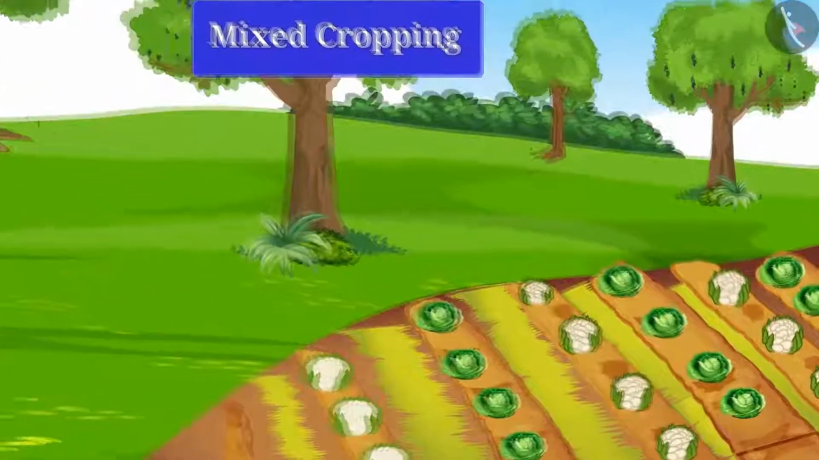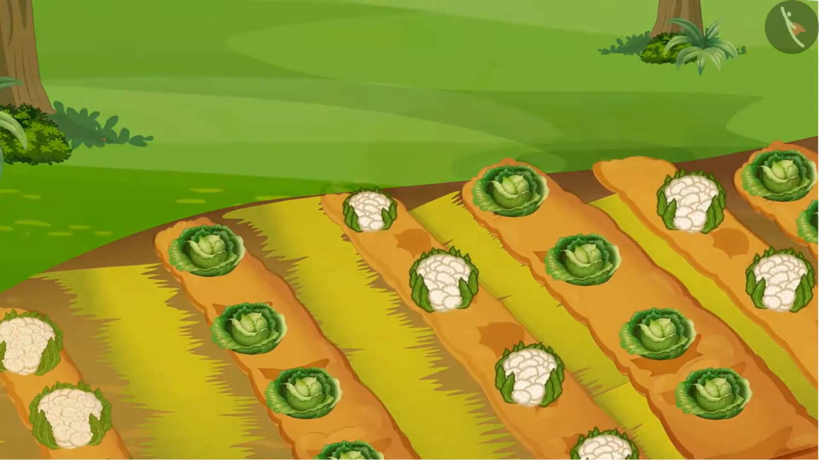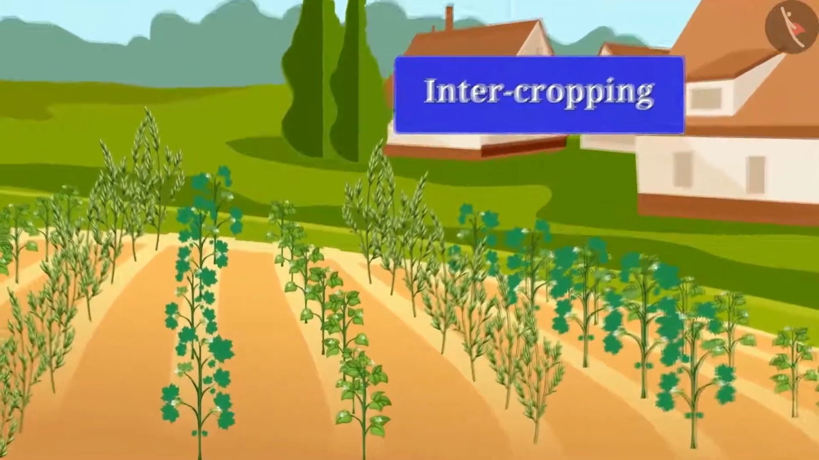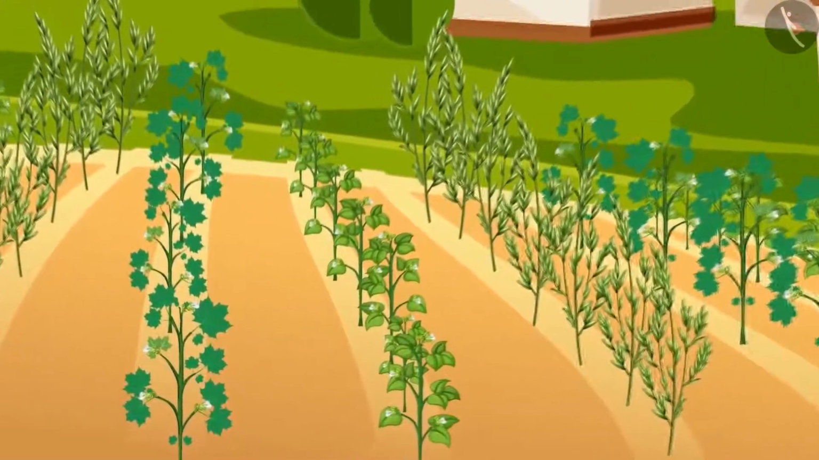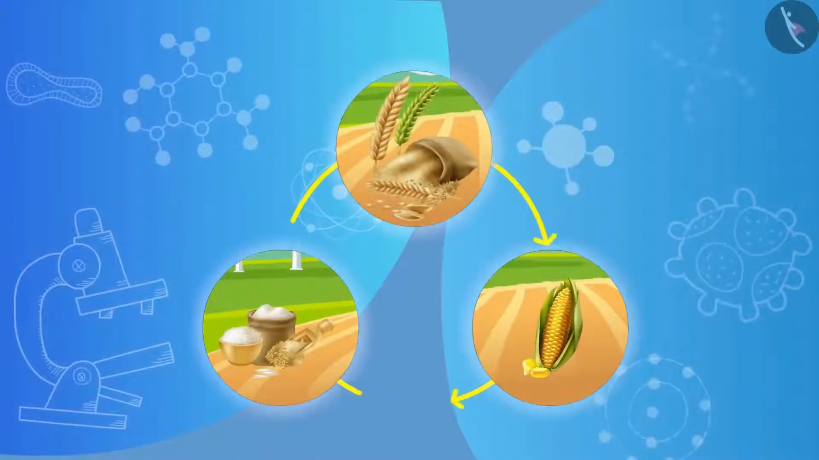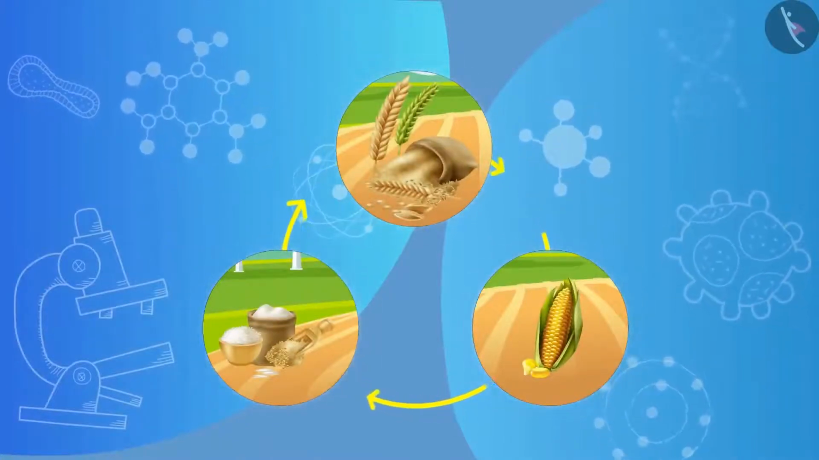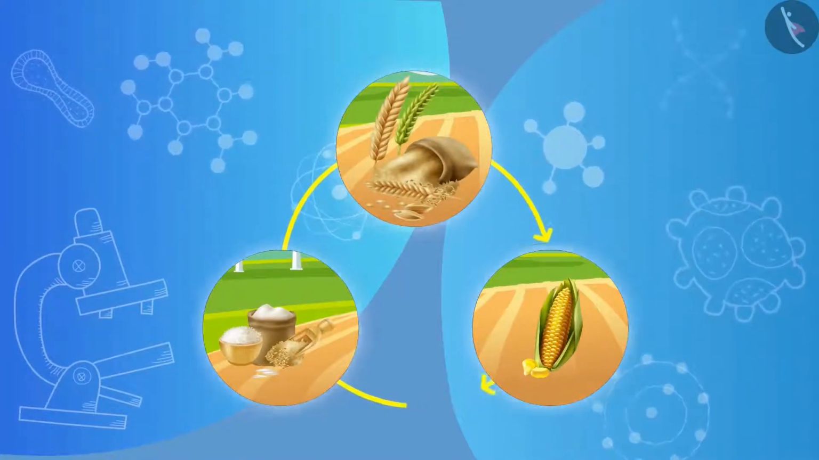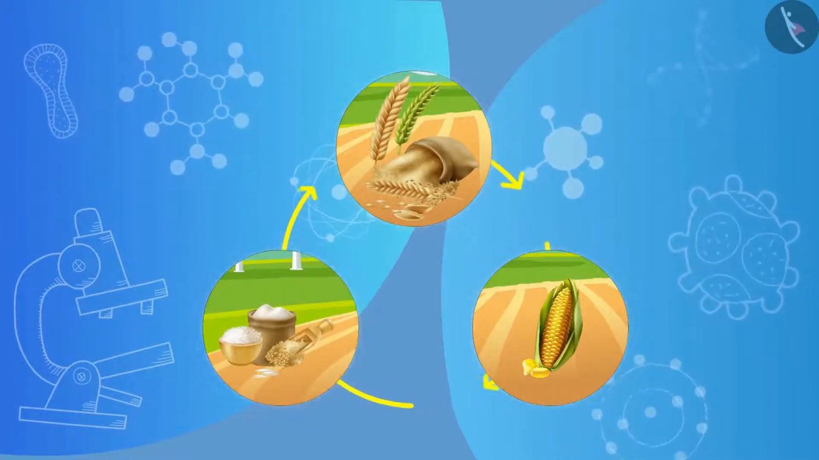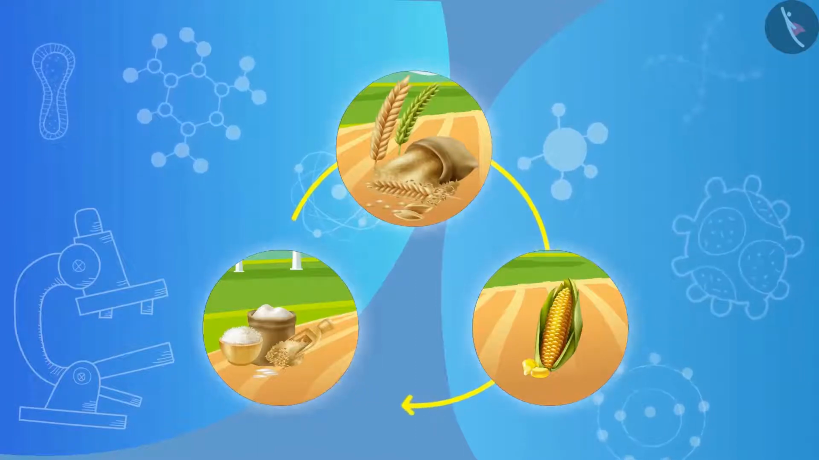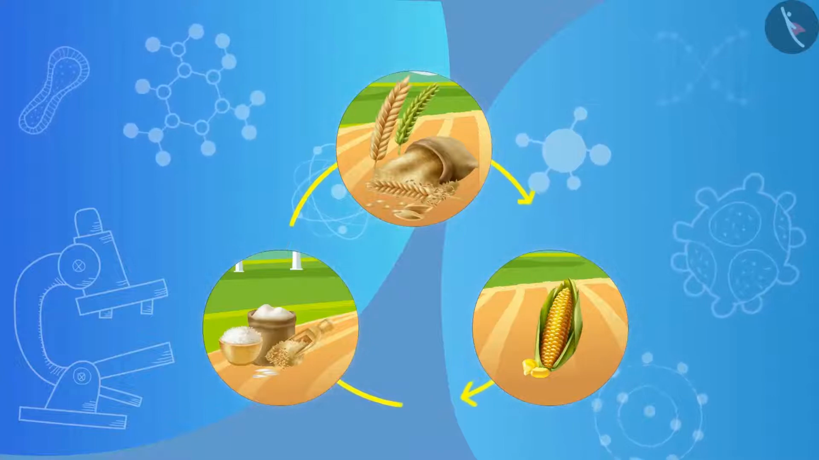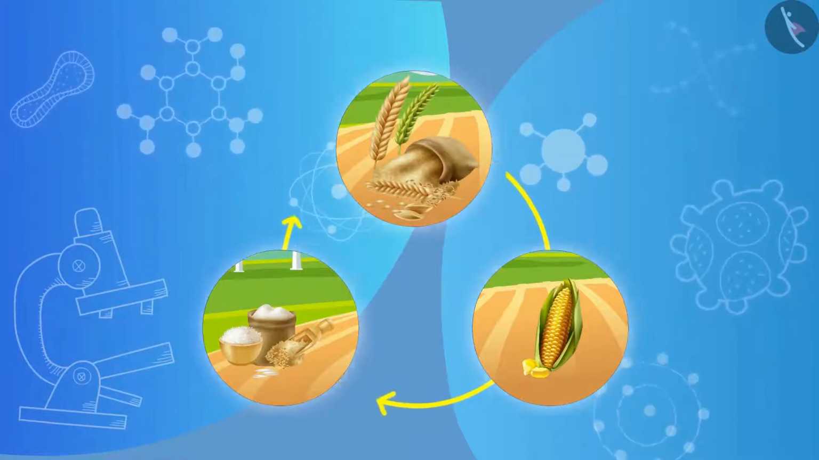Mixed cropping. In this method, different types of plants are grown in the same field. Intercropping. In this method, two or more crops are grown at the same time in a land in a certain row pattern. Crop rotation. In this method, different types of plants are grown in a cyclic manner on the same land. This is done so that soil is not used for only one set of nutrients and it increases crop production. So you have seen how crop production can be increased in various ways.